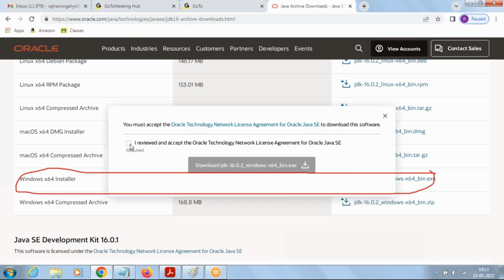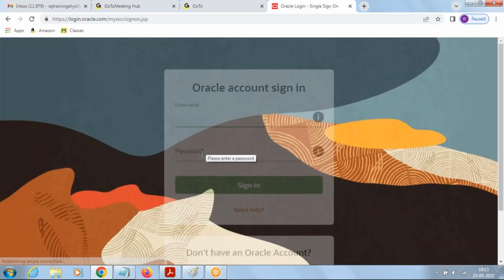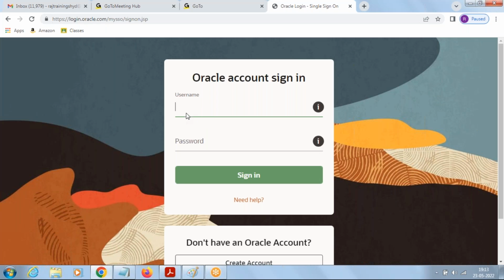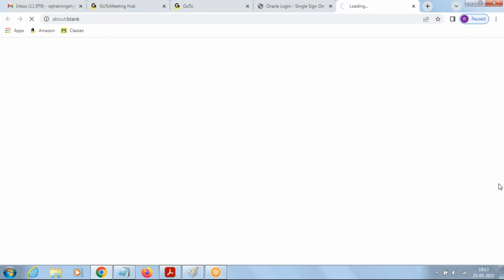We need to accept the license agreement. Accept the license agreement and click on Download JDK. Then it will ask you to log into an Oracle account. If you already have an Oracle account, you need to enter your username and password. Else we can create a new account here. We can even create the account. Just click on the Create Account button.